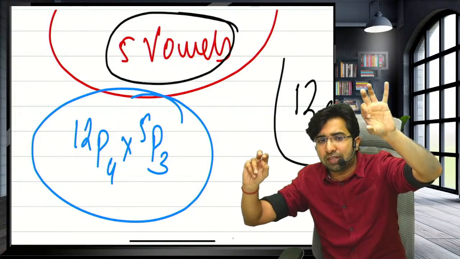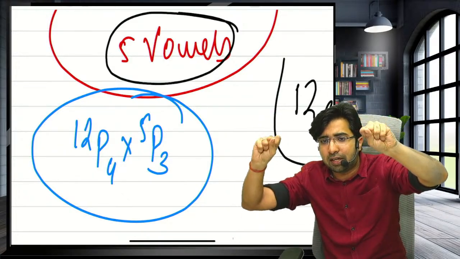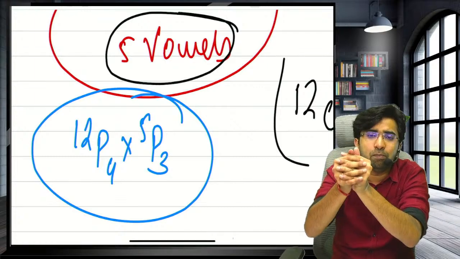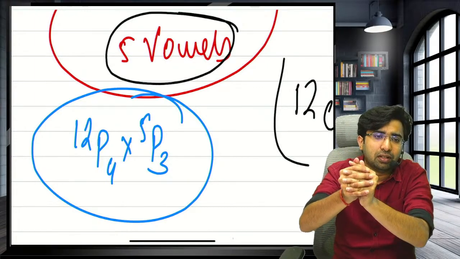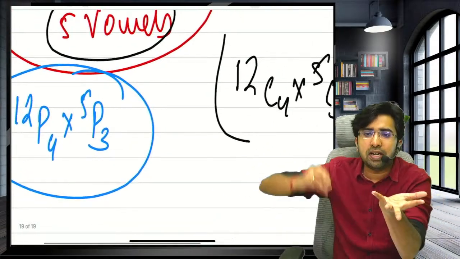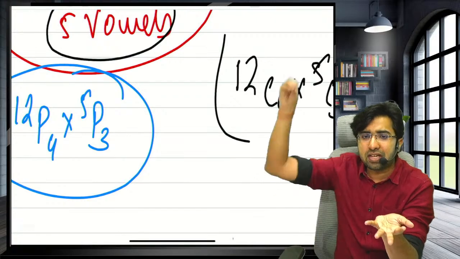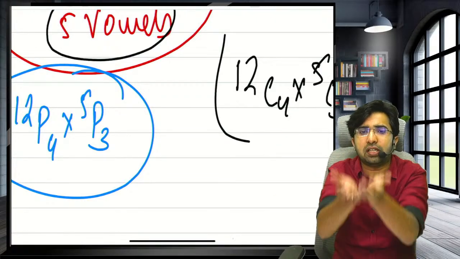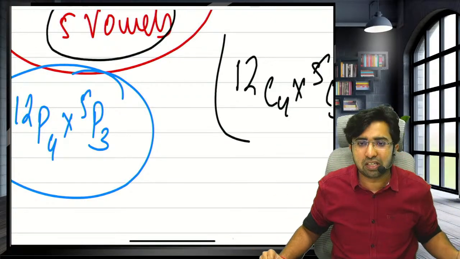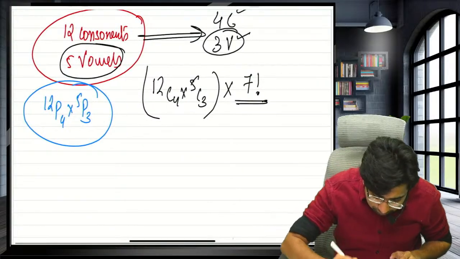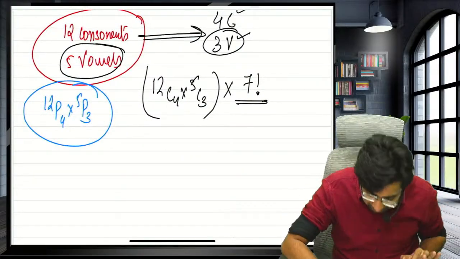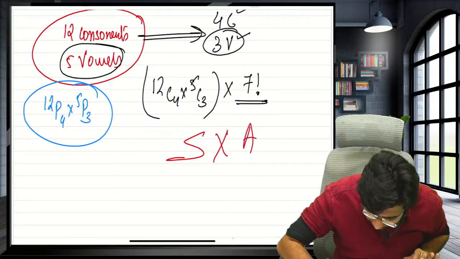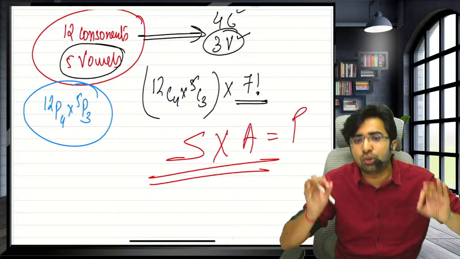What about the words formed by mixing all 7? In one hand I selected 4 consonants, then 3 vowels, and now I arrange 7 things: 7 factorial. That's why, guys, if you are confused in the exam, apply the selection, then multiply by the arrangement. Ultimately you will apply permutation only.